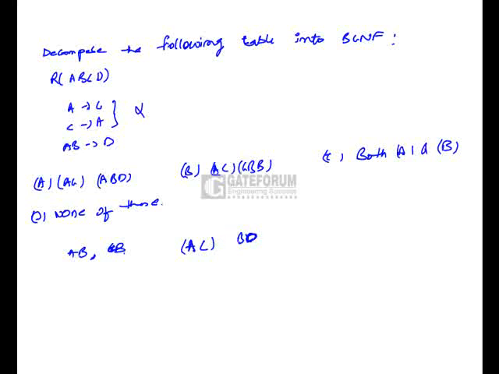In order to maintain the referential integrity, we have to keep the primary key of the table in this one. Here the key is AB. So if we keep AB here, B is already there, so we have to add A. So this is one possibility. This decomposition will be in BCNF.